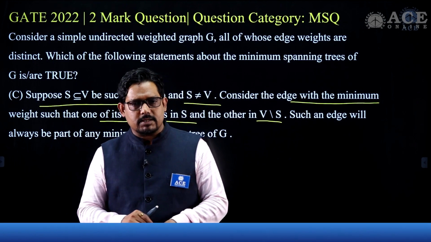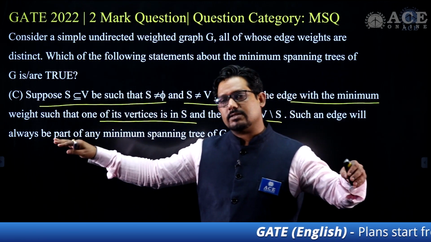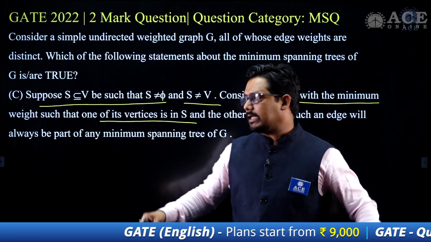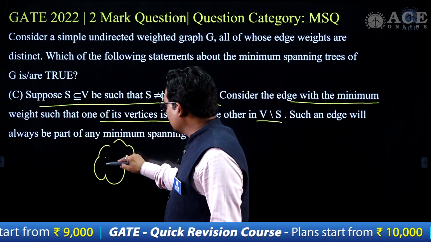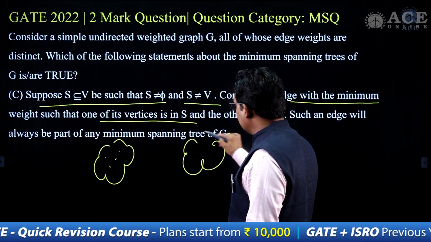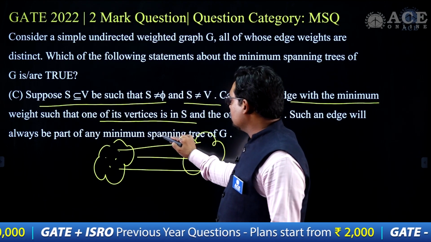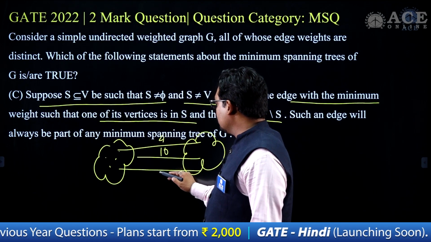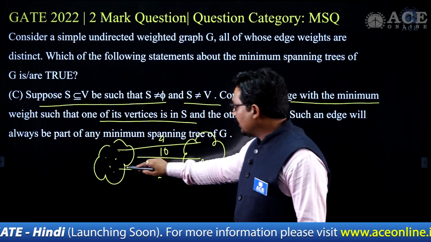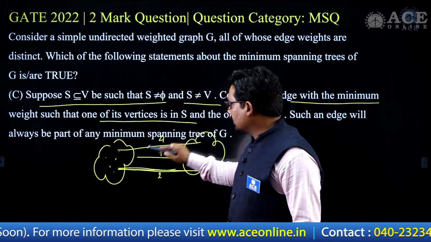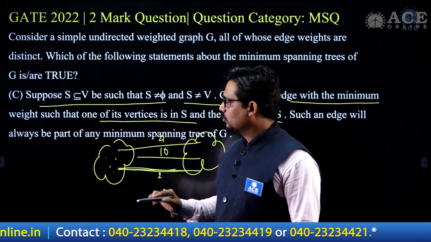So now in this case, that is the minimum weight, and one end of the edge is in one set of vertices and the other end is in another set of vertices. If you want to make the connectivity, say some vertices are here and some vertices are here, there may be different ways of connecting them, and say these edges are 4, 10, and suppose this is 2. Definitely, if you have one edge over here and one edge over here, you are going to connect with the 2 rather than 4 and 10. So if it is the minimum weight, it will always be part of the spanning tree. This is also a true statement.